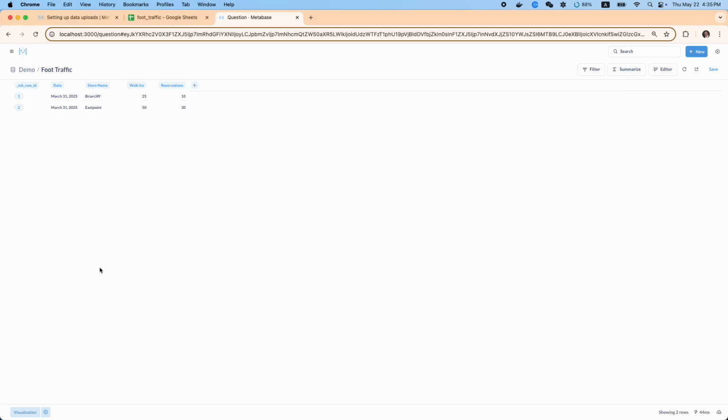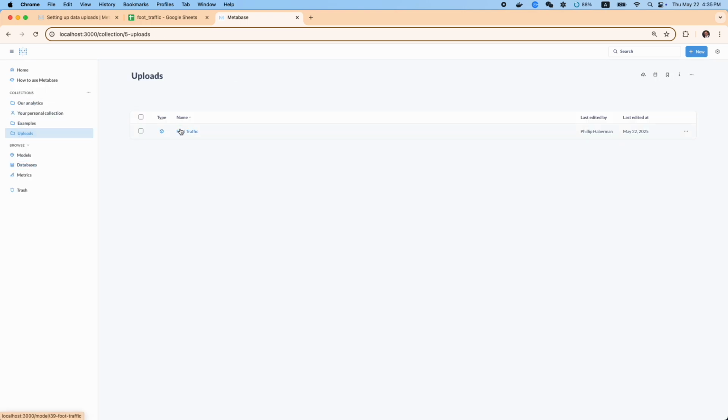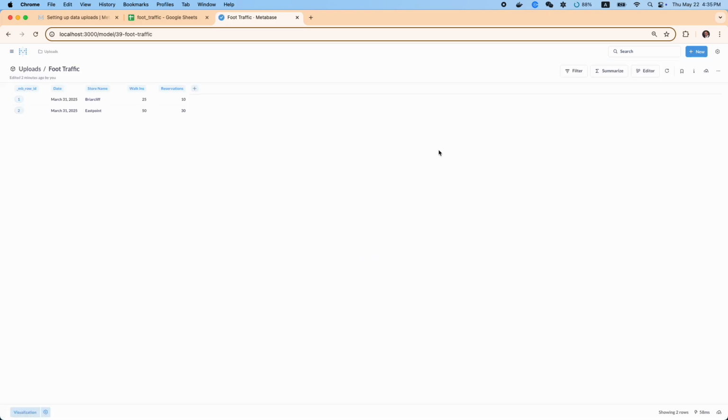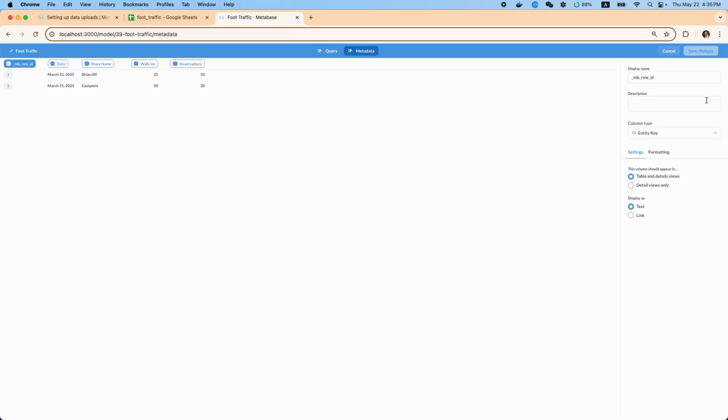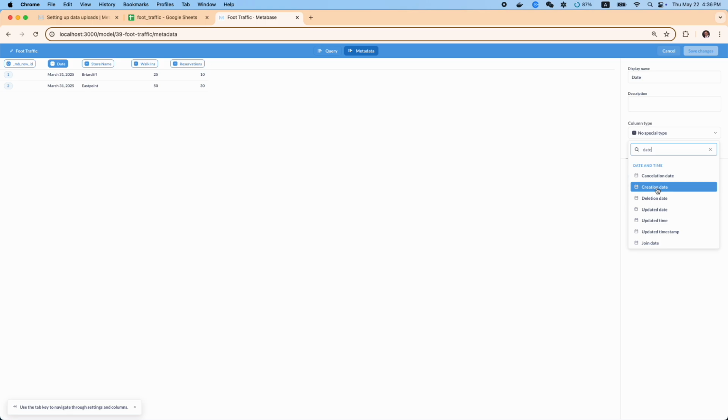Now we're going to go back over to Metabase and edit the metadata so we can control the formatting and the way that column names and values are displayed. Over here in the right hand corner, we click the three dots. Our metadata is 33% done. Okay, we have our row ID, which is what Metabase created for us. That's the entity key. For our date, we'll change the column type to creation date.